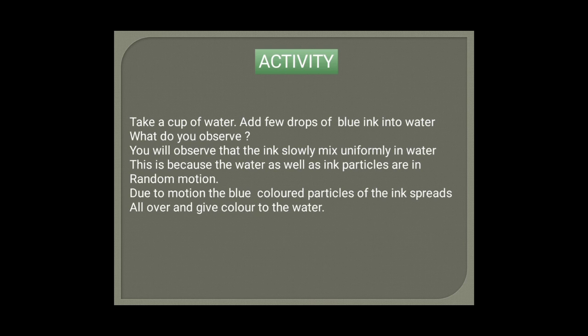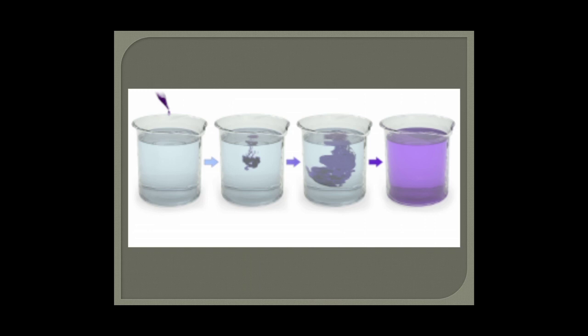Take a cup of water, add a few drops of blue ink in water, and what do you observe? As you can see in this picture, the ink slowly mixes uniformly in water. Uniformly means ink mixed completely with water.